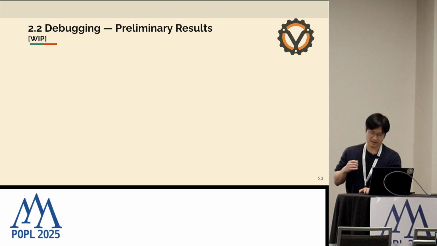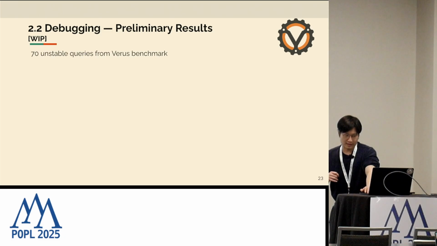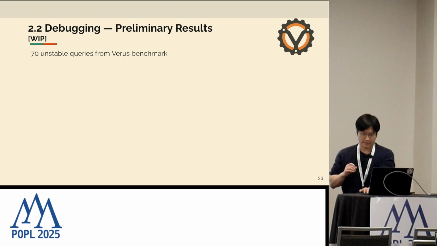So using this workflow, we have some preliminary results on the Verus benchmark. In case you're not familiar with Verus, it's a program verification language. A lot of it is inspired by Dafny. So we have 70 unstable queries from the benchmark.